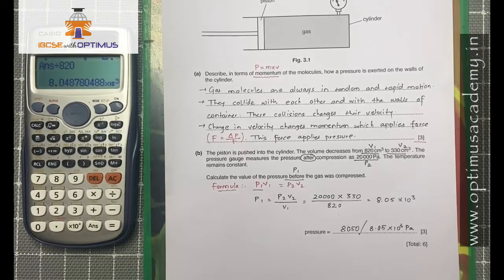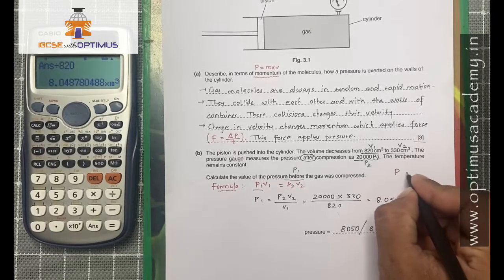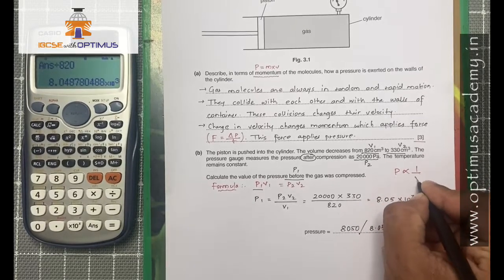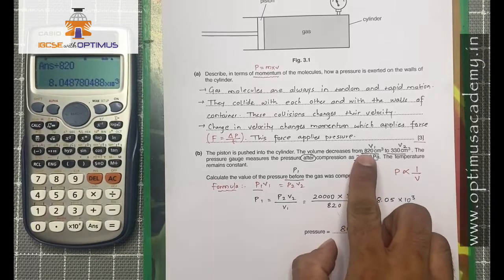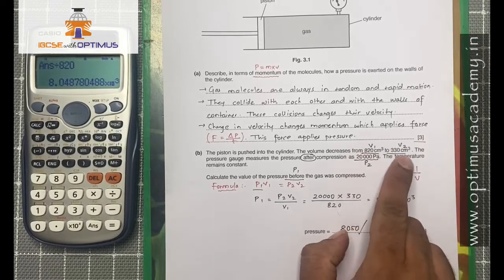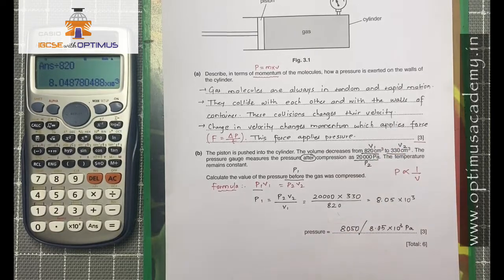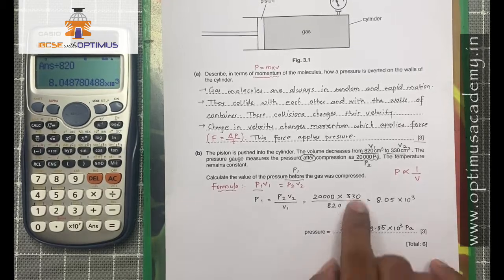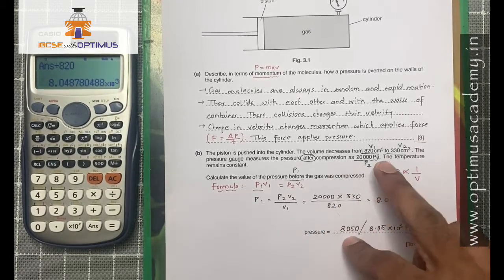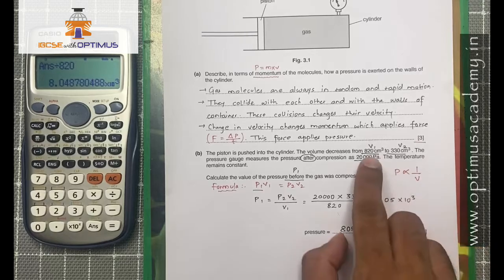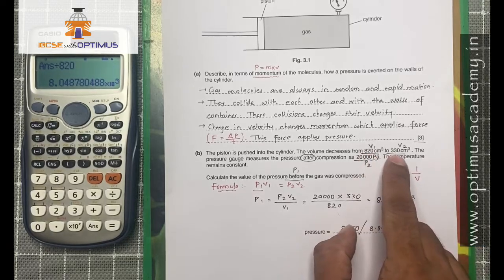Please note that pressure and volume, they are inversely proportional. So as you see, volume initial was 820 and final was 330. So there is decrease in the volume. Decrease in volume indicates that there must be increase in pressure. So the value that we have got over here is the initial pressure, which is 8050 Pascal, and the final pressure is 20,000 Pascal. So as you say, the value of pressure has increased, the value of volume has decreased.